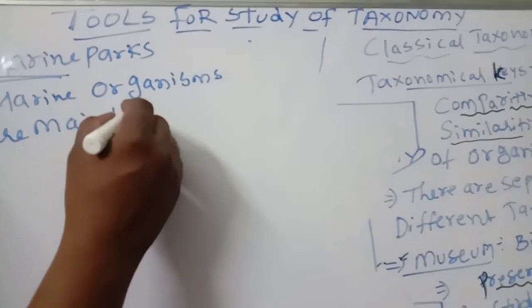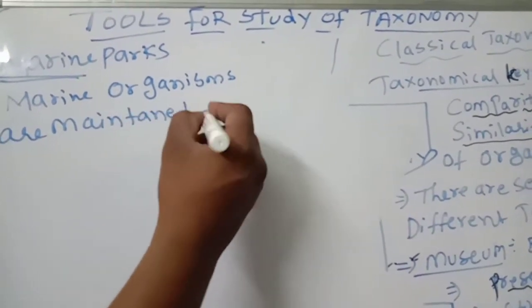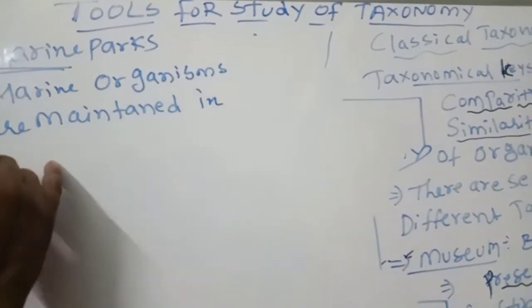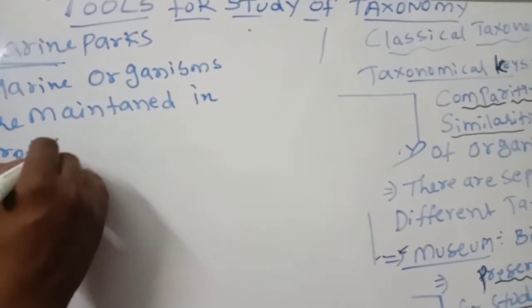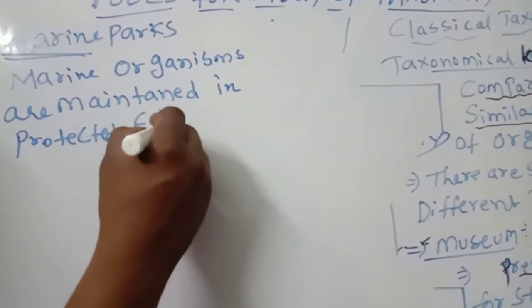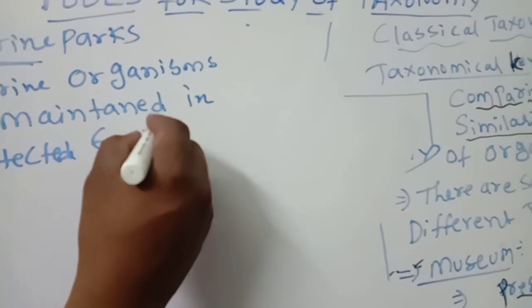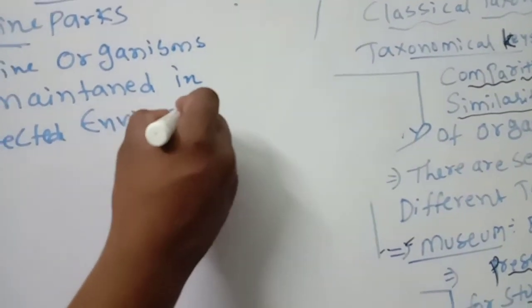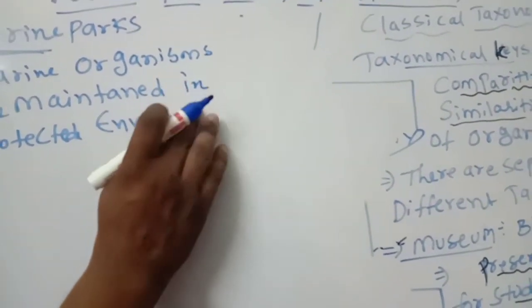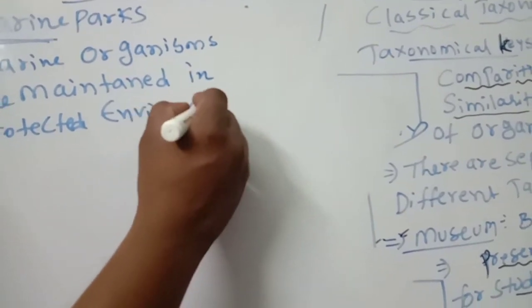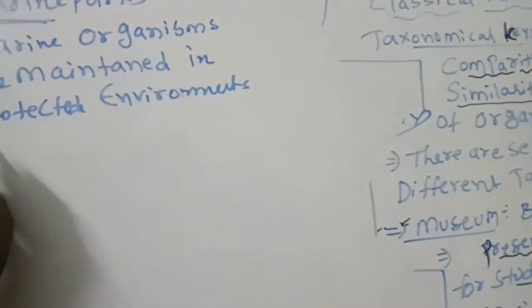Marine organisms are maintained in protected environments. These points you have to remember. So that is marine parks.